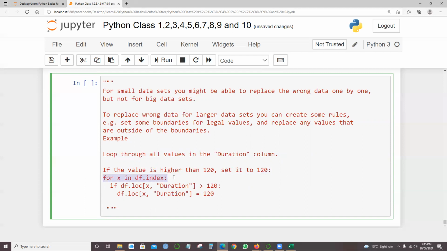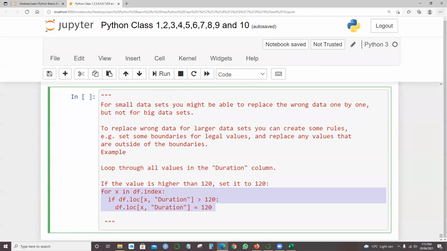For x in df.index, if the value is greater than 120, set it to 120. That's simply the condition I'm giving. I'm setting a rule so that wherever you see the duration is more than 120, simply set it to 120. That's a blind rule I'm trying to frame.